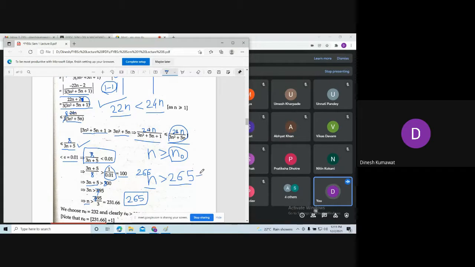Can I say we need to add 1 on the right hand side for attaching equality over here? Yes. Are you understanding this?